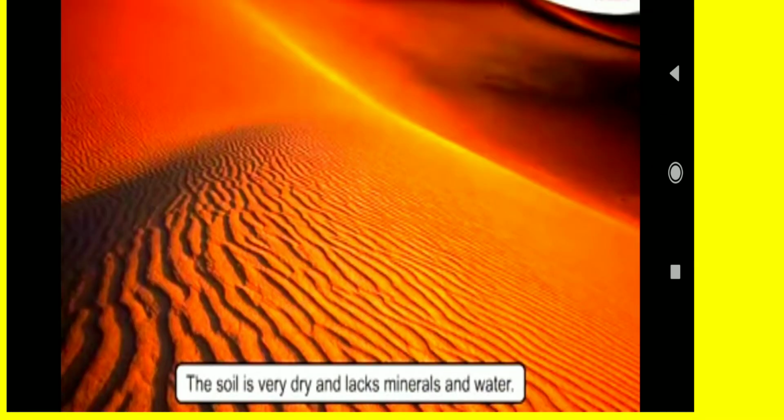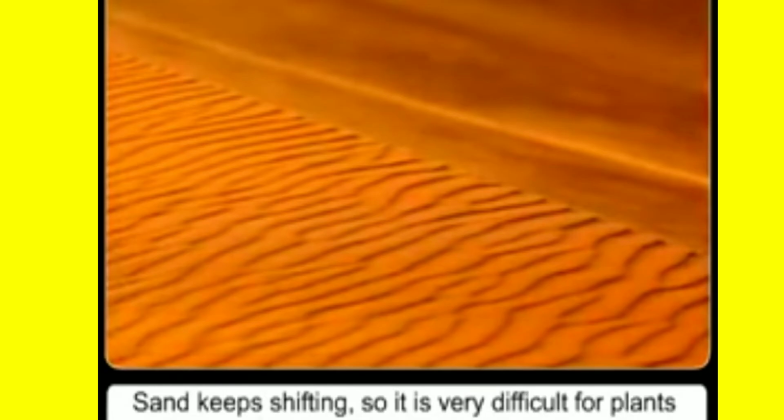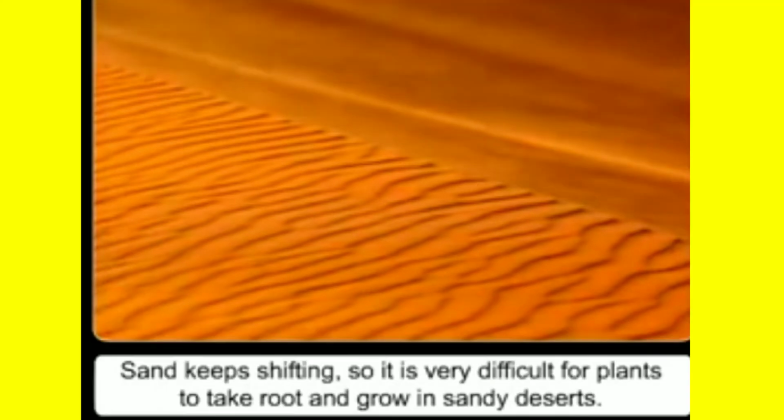The soil is very dry and lacks minerals and water. As the wind that blows over the desert is hot and dry, the sand keeps shifting. So, it is very difficult for plants.